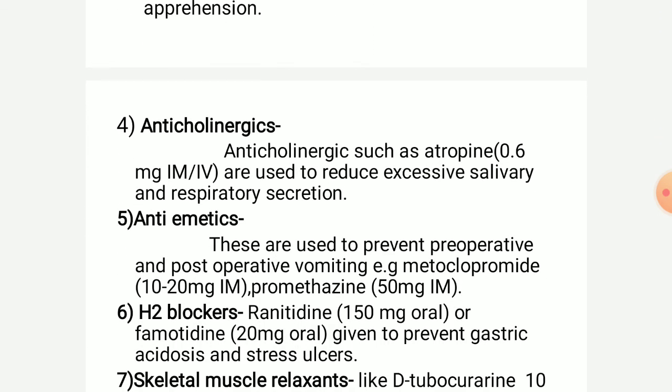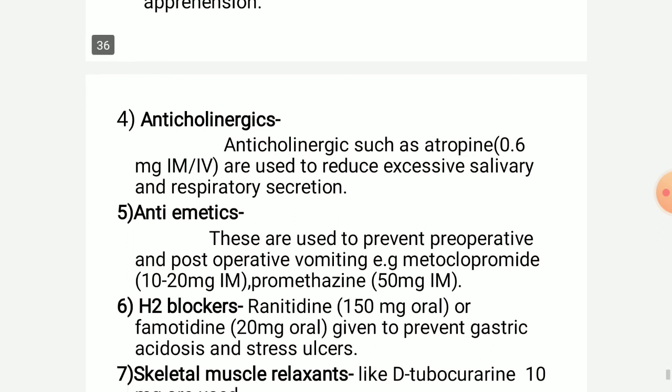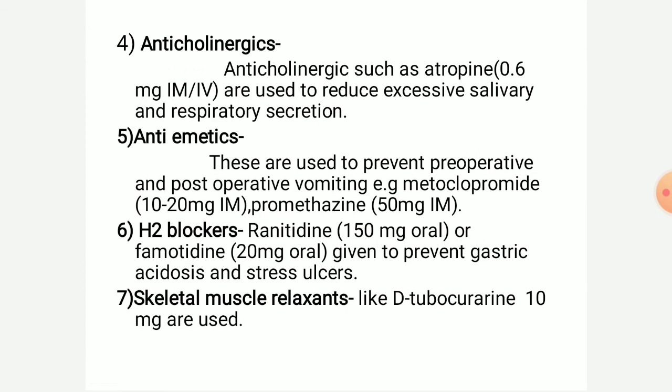Anticholinergic drugs like atropine are given to the patient to reduce excessive salivary and respiratory secretion. Antiemetics are used to relieve the problem of vomiting, for example metoclopramide 10 to 20 mg intramuscular route, promethazine 50 mg intramuscular route.